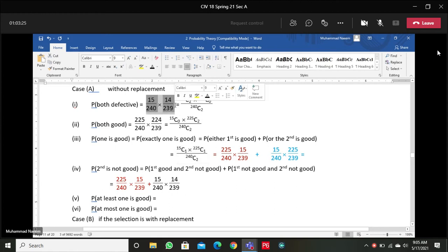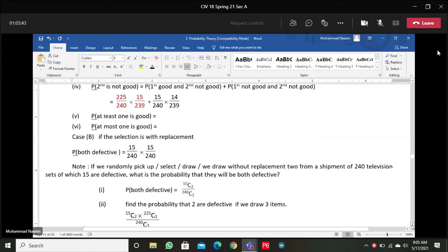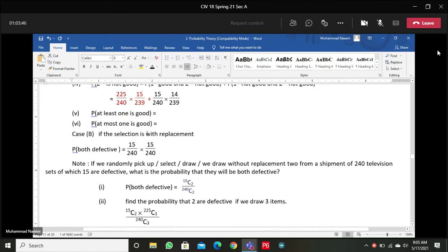In the rest of the methods, do not reduce the possible cases, neither the favorable cases nor the total possible cases. So this will become the case of with replacement. Just like this example, if we need to find the probability that both are defective, the probability of the first one is 15 by 240 and for the second defective the probability is also 15 by 240.